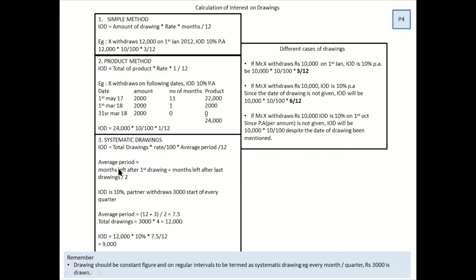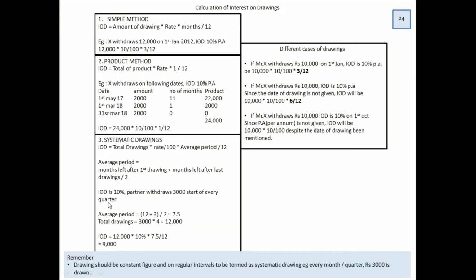Now what does months left after first drawing mean? For that, let us look into this example. IOD is 10%. Partner withdraws 3,000 at the start of every quarter. Let us assume for this particular sum that your accounting year is from Jan to December.